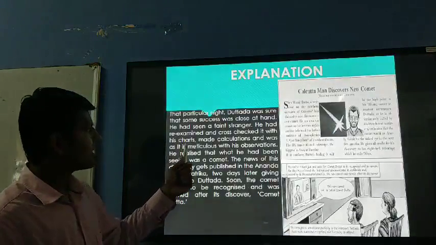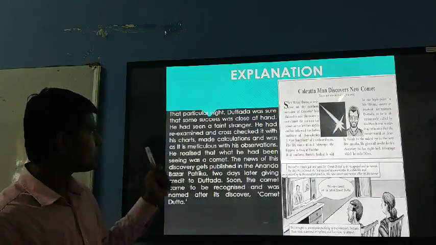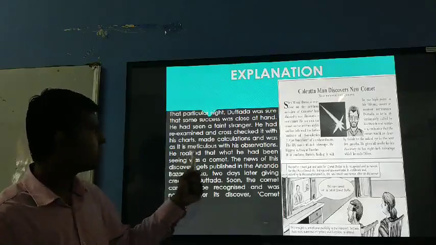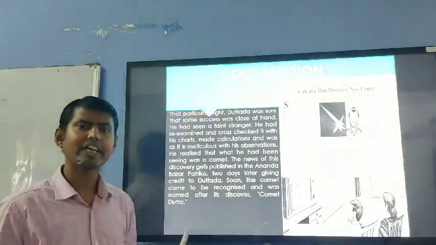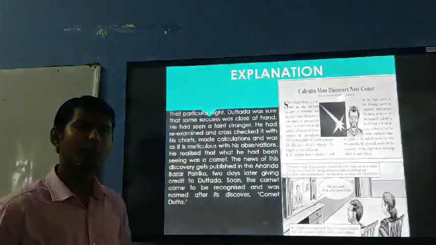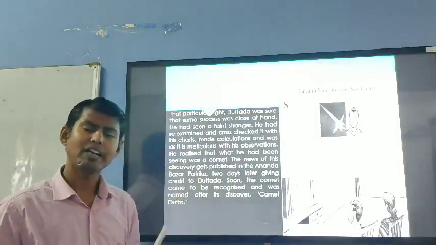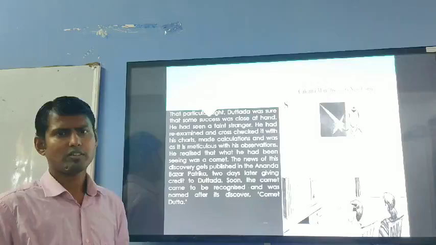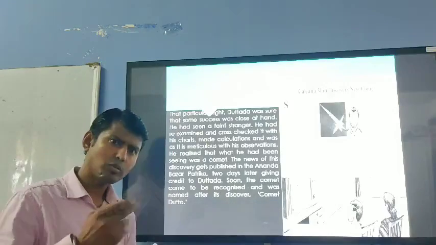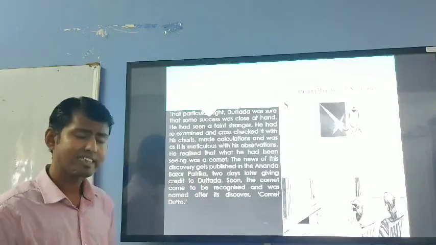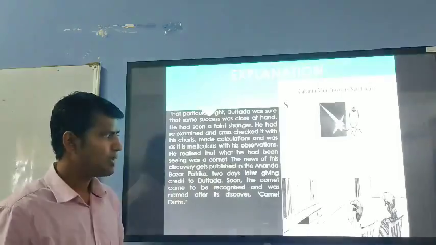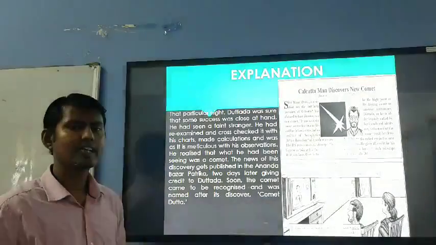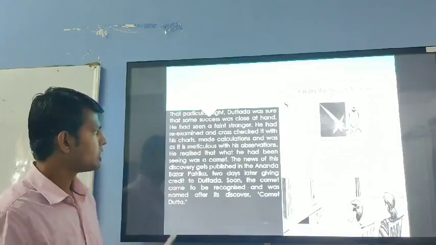With his charts, he made calculations and was meticulous with his observation. Meticulous means very careful about his observation. He made a lot of calculations. Before pronouncing that whatever he had seen from the 8-inch telescope was a comet, he had to be certain, he had to be sure.